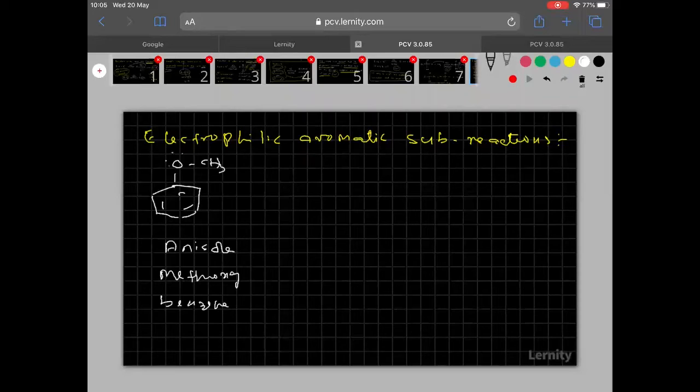Oxygen carries two lone pairs here. So now the lone pair comes here, and the pi bond will go to the next carbon. Is it clear, everyone? Then here what happened? OCH3, and the oxygen gets the positive charge, and here a negative charge. Two pi bonds will be there in the ring. When the negative charge enters into the ring, the pi bond will go to the next carbon here.